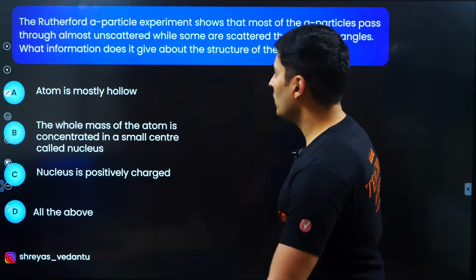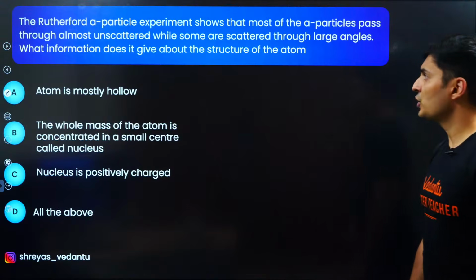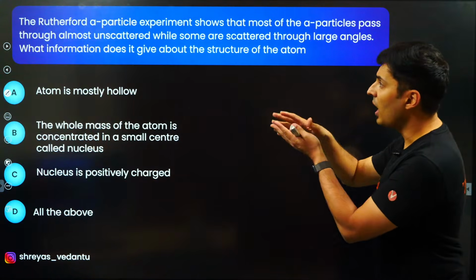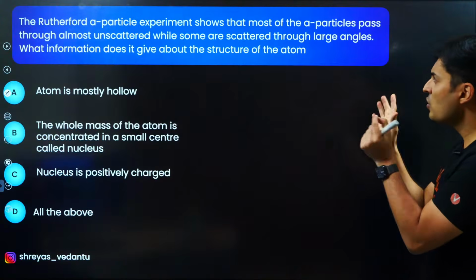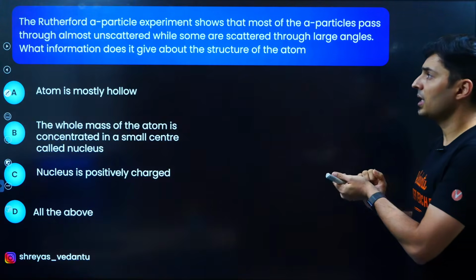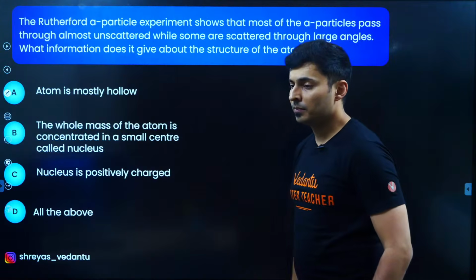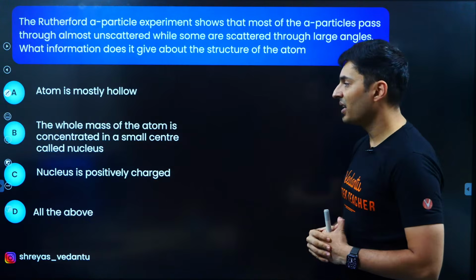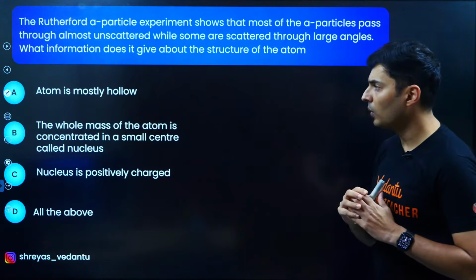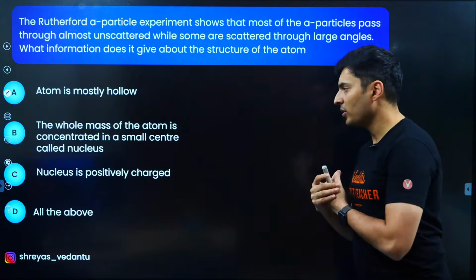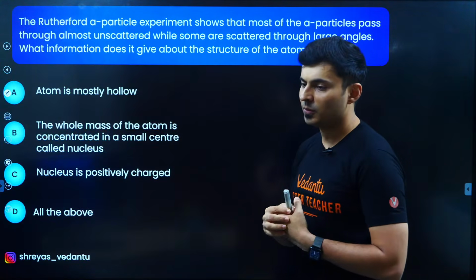Next question. Rutherford's alpha particle experiment shows that most of the alpha particles pass through unscattered, whereas a few of them are scattered through large angles. From this information, what does it tell you about the atom? Atom is hollow, the whole mass is concentrated at the center, or the nucleus is positively charged, or all of the above.